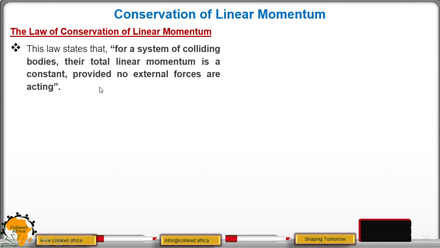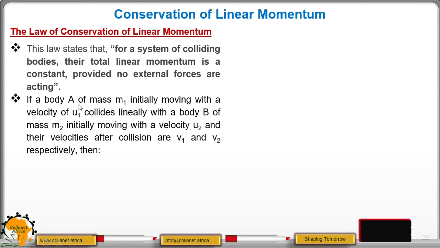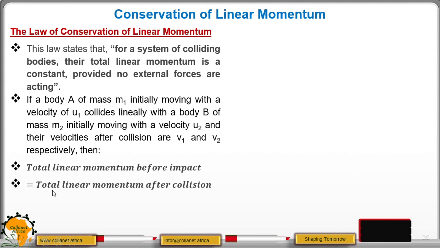In other words, with this law we are going to see that the linear momentum before the collision will be equal to the linear momentum after the collision. So if a body A of mass m1 initially moving with a velocity of u1 collides linearly with a body B of mass m2 initially moving with a velocity u2, and their velocities after collision are v1 and v2 respectively, then we can say that the total linear momentum before impact is equal to the total linear momentum after impact. And the momentum is given by the mass times velocity.